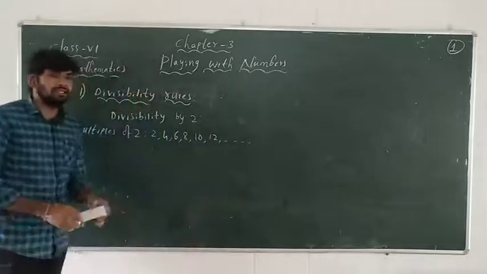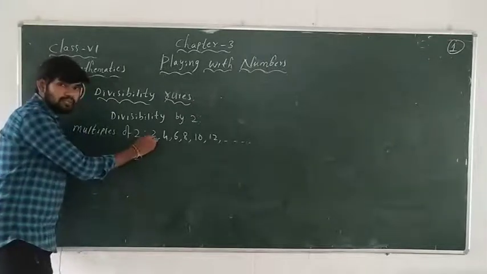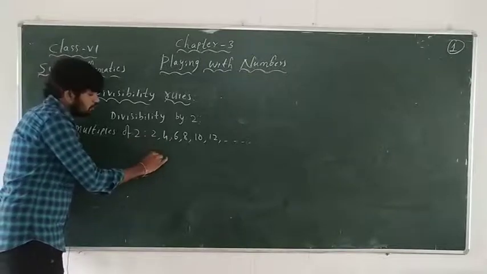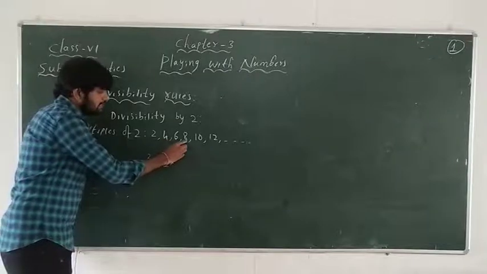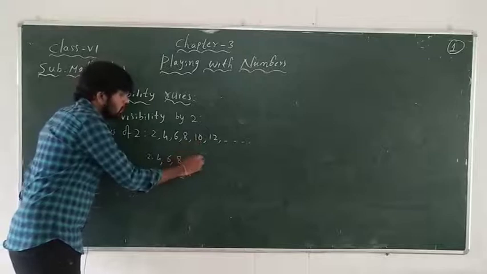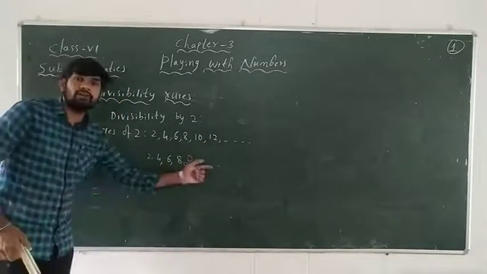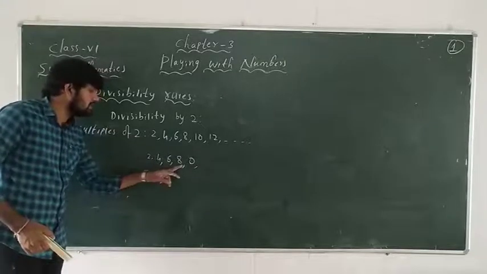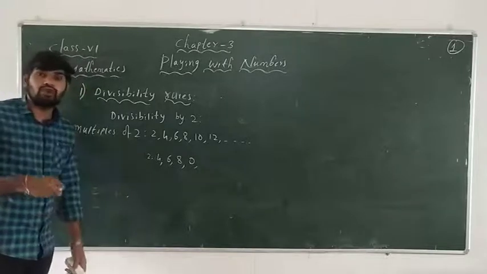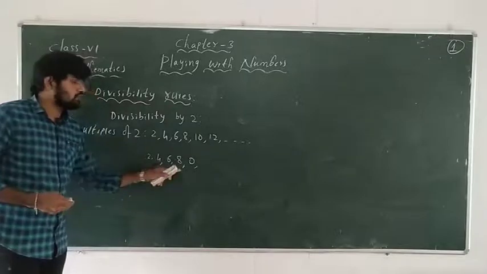If you observe clearly in these multiples of 2, the units place in the first multiple is 2, then 4, then 6, and then 8. What is the units place in 10? 0. What is the units place in 12? 2. In the multiples of 2, the units place ends with 0, 2, 4, 6, 8. So if you want to divide any number by 2, the units place should be either 0, 2, 4, 6, 8.